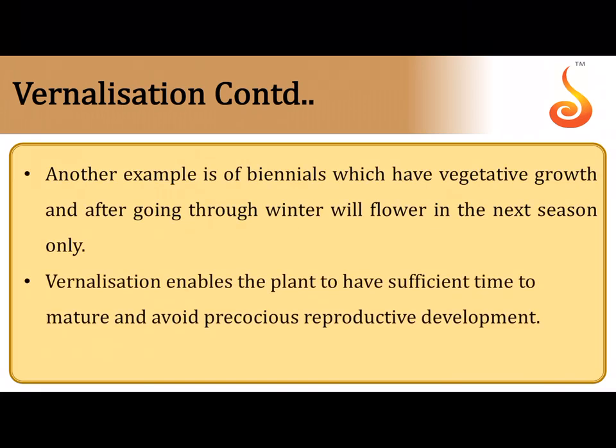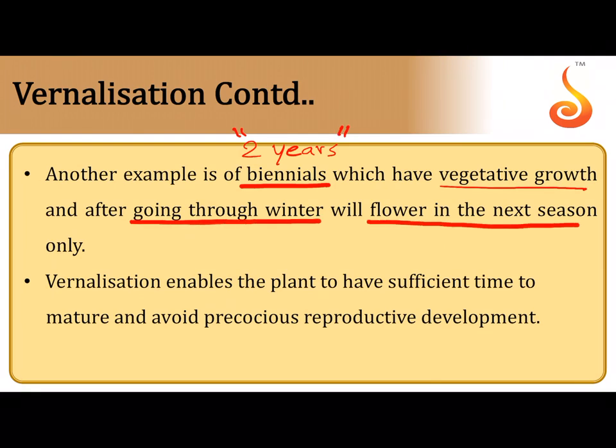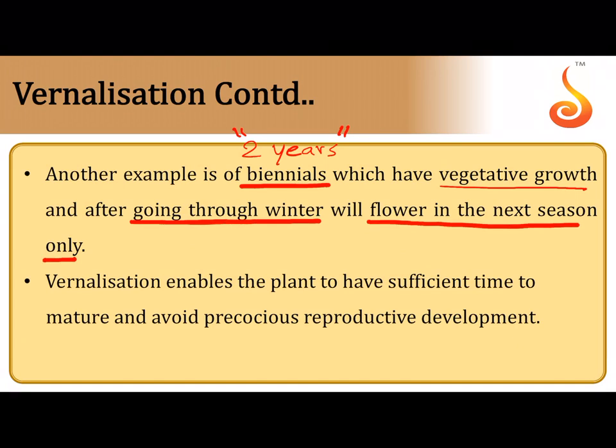Biennials are those plants which live only for 2 years. In 1 year they show vegetative growth, and then after going through a tough winter, a cold month, only then in the next year will they start flowering. So in 1 year they go through vegetative growth, and then after winter they start flowering, and this enables the plant to have sufficient time to mature and avoid